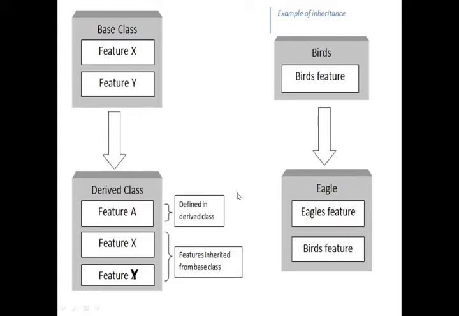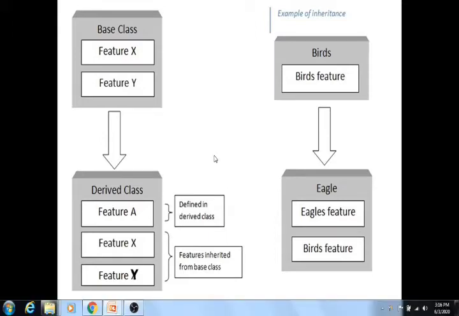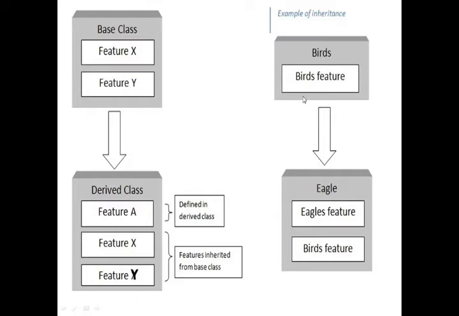Apart from this, inheritance also supports code reusability. That is the main point here. Reusability, in a simple sense, means reusing code that has been written and tested. This is an example of inheritance, birds. This is a base class and this is a derived class. From the base class we can take the features and derive the new class. This is an example.